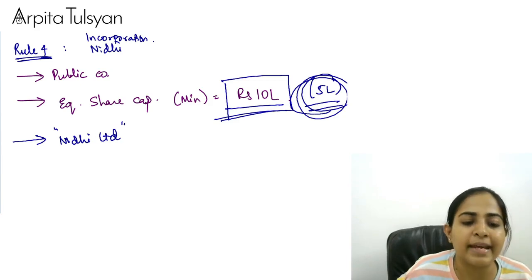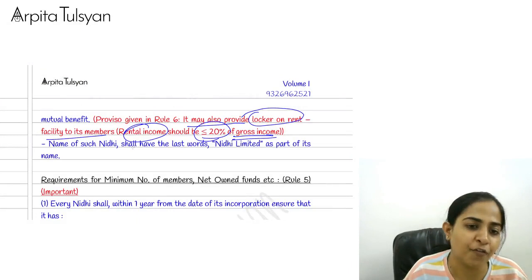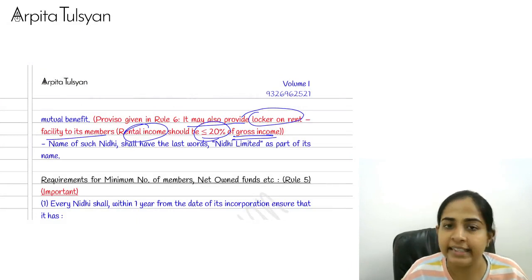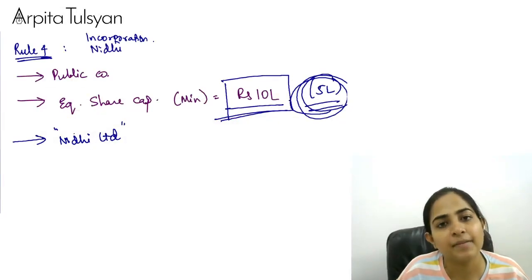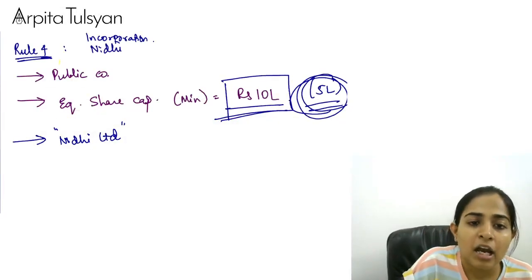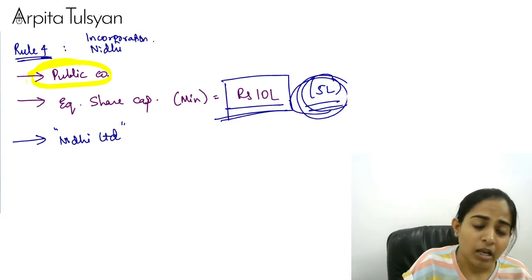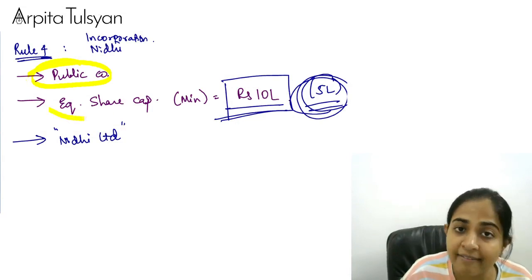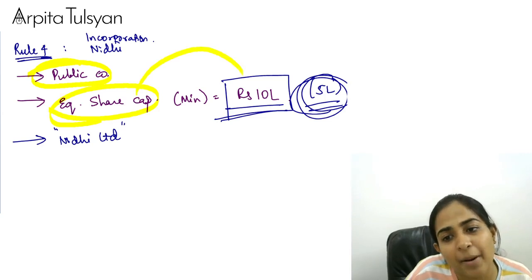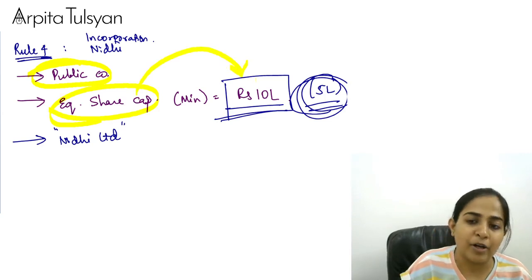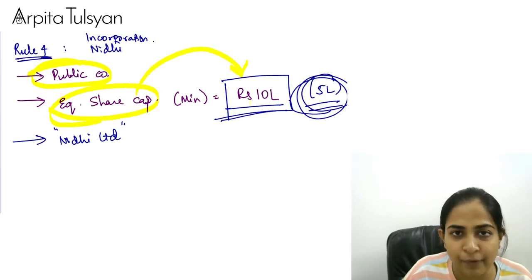These are some important requirements for incorporating a Nidhi company. I hope you are very, very clear with this. I'll just repeat it. Which company should it be? It should be a public company. In its capital, it should be having equity share capital, minimum rupees 10 lakhs now, because it got increased from 19th April 2022.